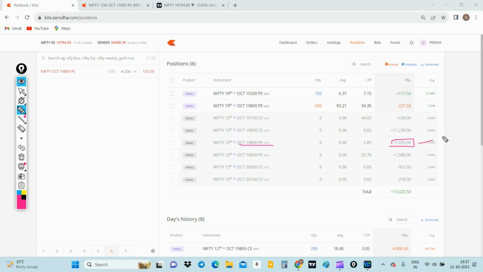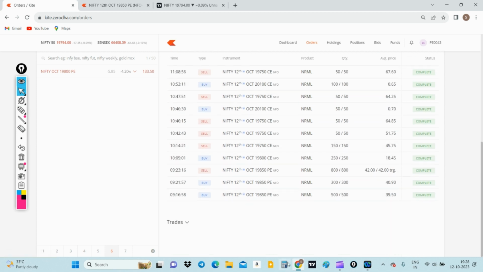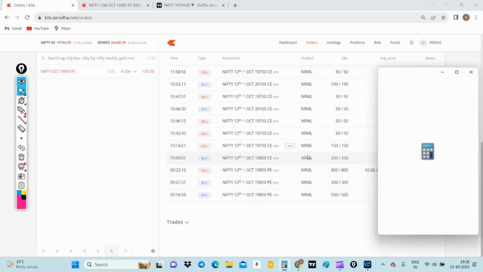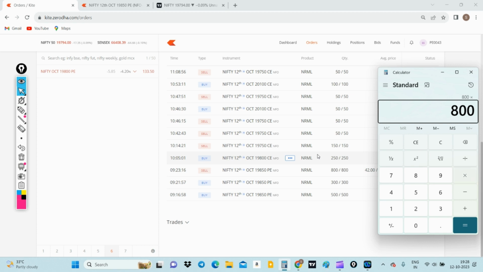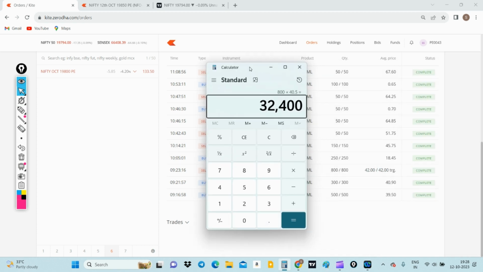However, the capital I used is around 6k. For the initial trade that I took in the early morning, if I calculate the capital required for 800 quantities at 40 rupees, I'll take an average price of 40.5. The maximum capital that I used was around 32,000 initially.